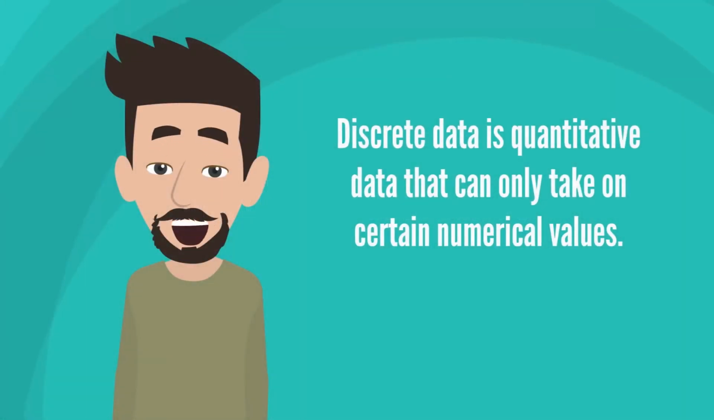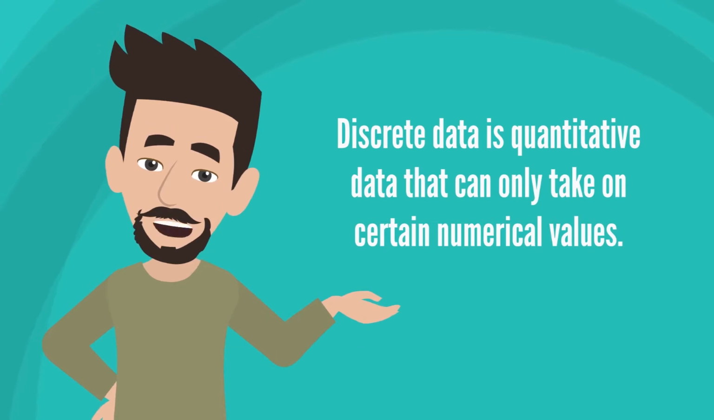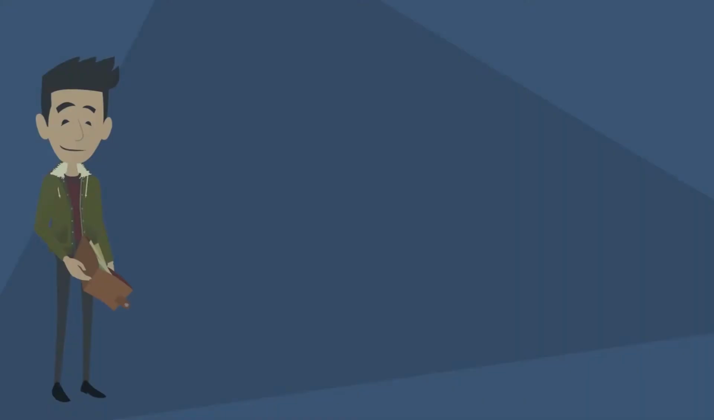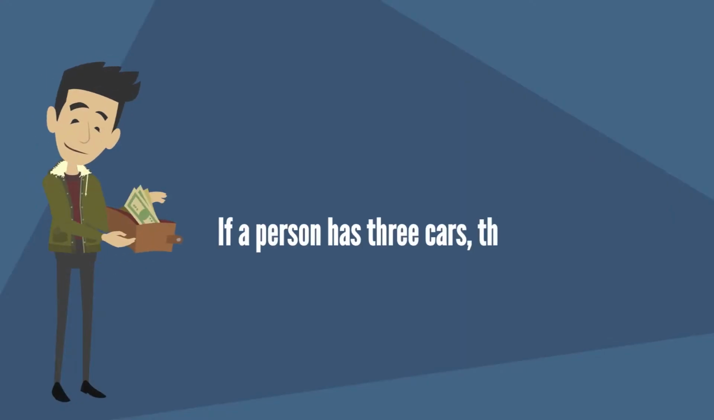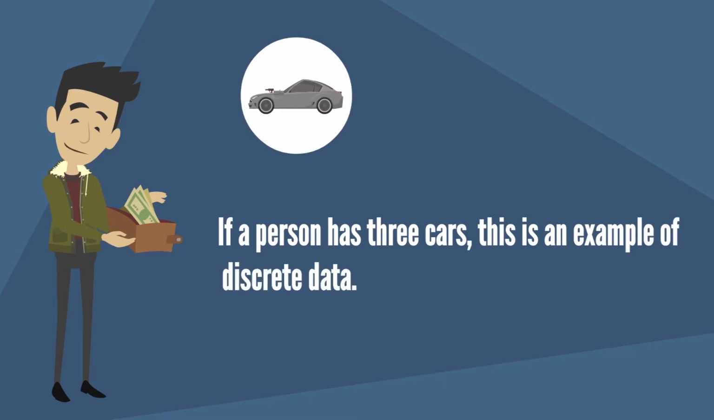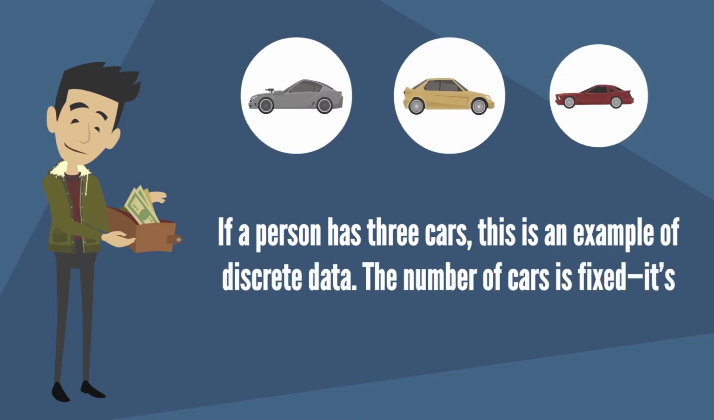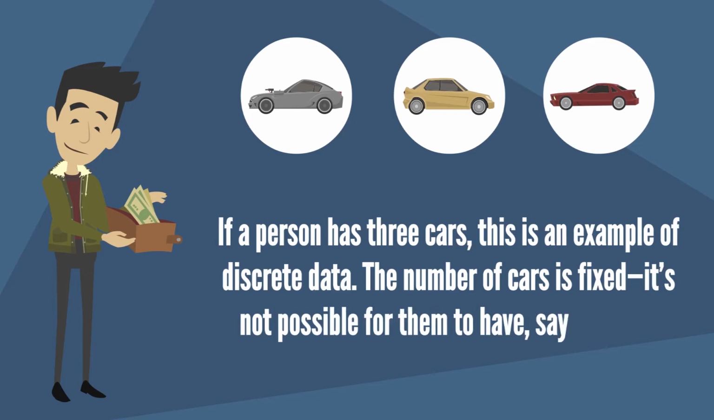Discrete data is quantitative data that can only take on certain numerical values. For example, if a person has 3 cars, this is an example of discrete data. The number of cars is fixed. It's not possible for them to have, say, 3.2 cars.